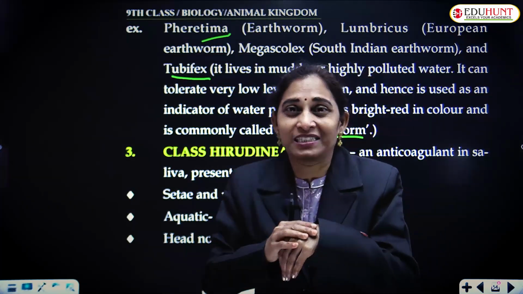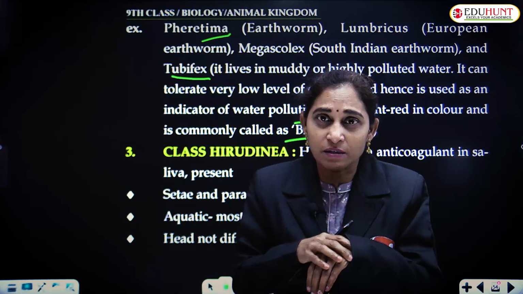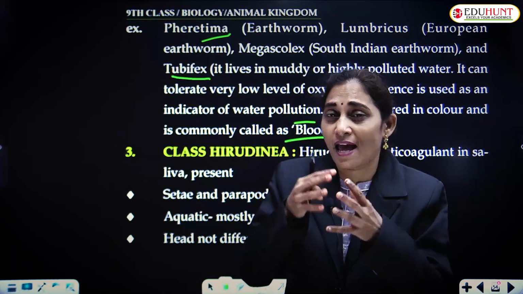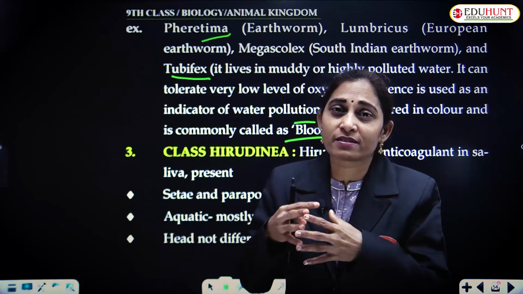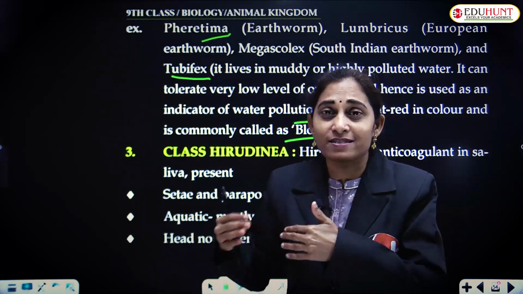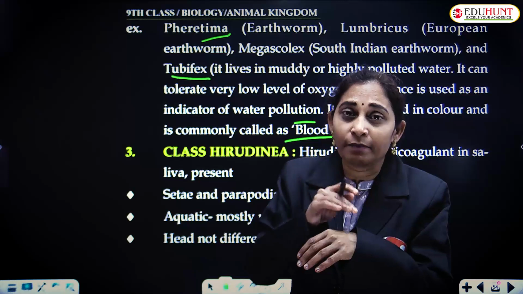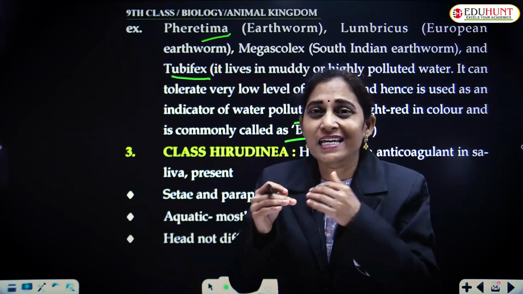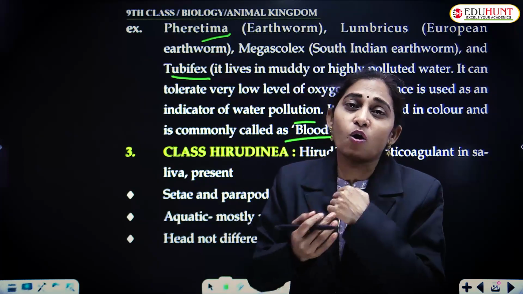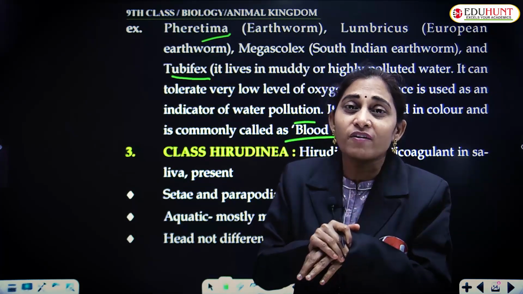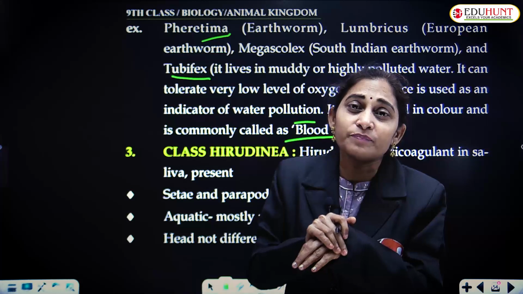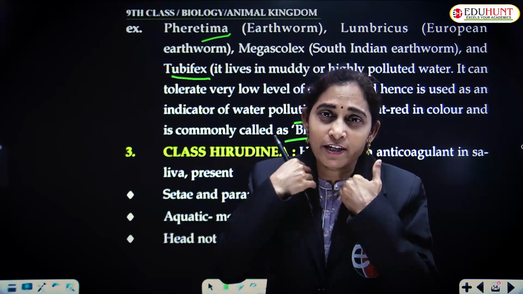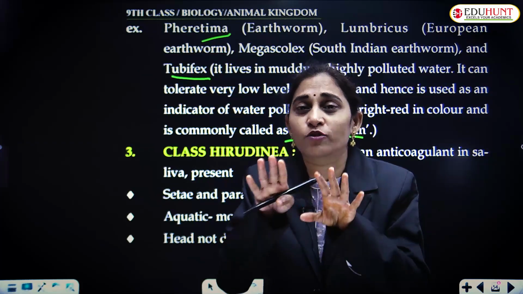immediately activates the coagulation system, the clotting system, activates all the clotting factors, calcium, platelets, all these act in a cascade. They come to the site of the wound and immediately start sealing the wound. They prevent the loss of water. But we have an anticoagulant in the blood itself, so that while flowing in the arteries, the blood should not coagulate.